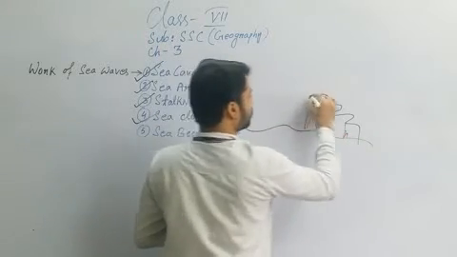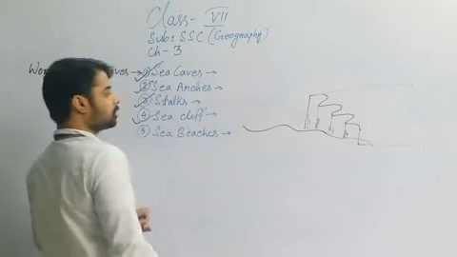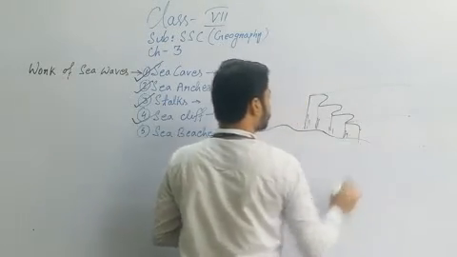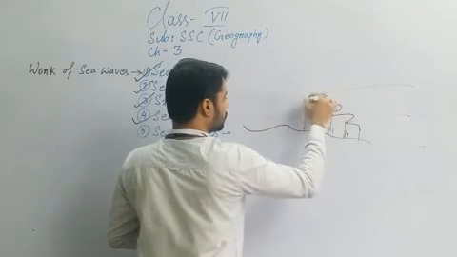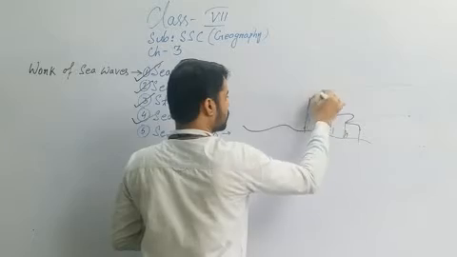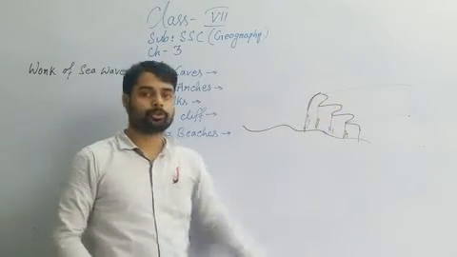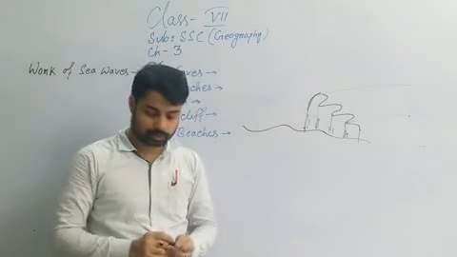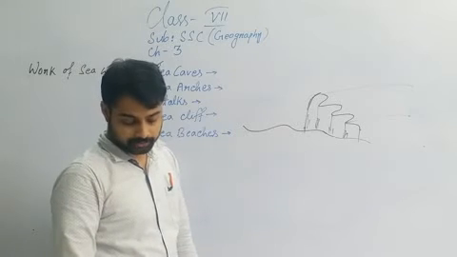This is the mainland. This landform beside the ocean or sea is very steep. You can see that this is a very steep slope beside the coastline, and it is called a sea cliff.